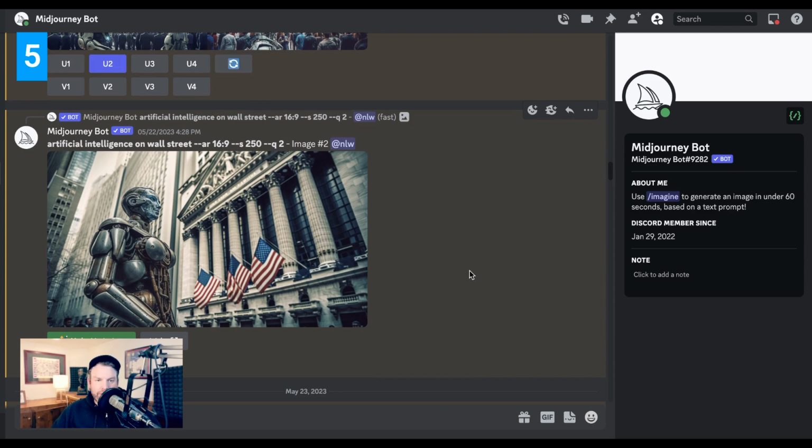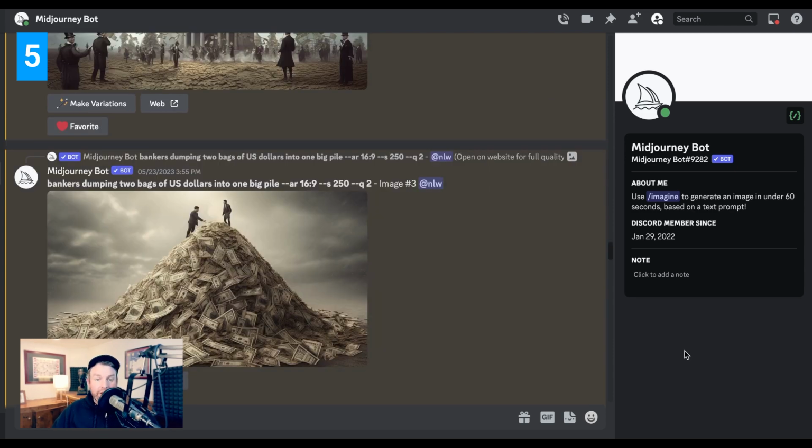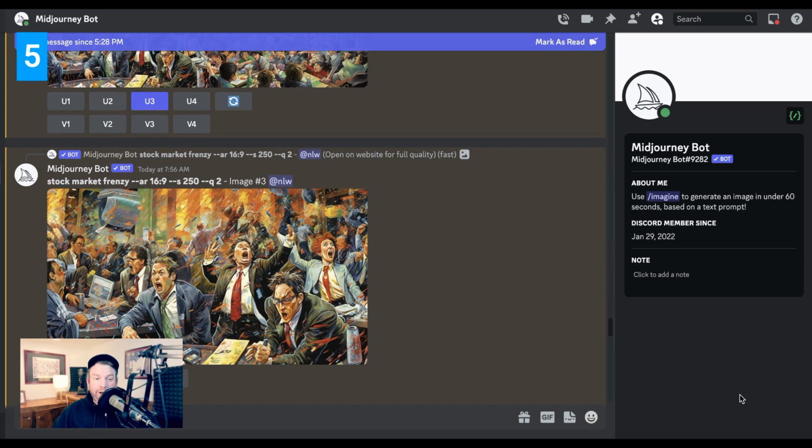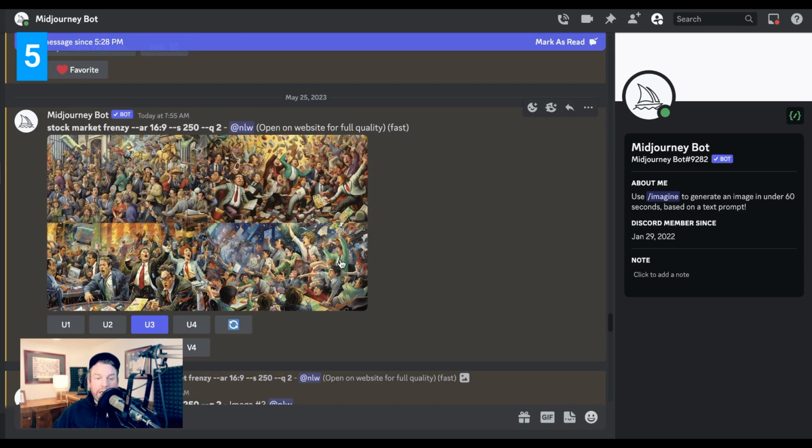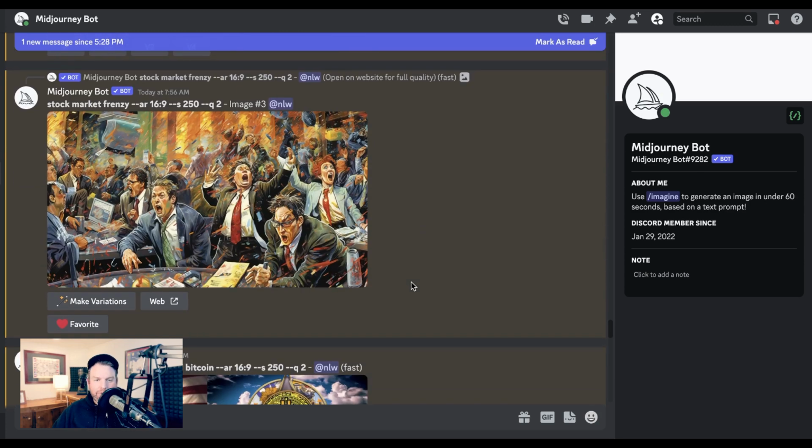Other recent uses for this were artificial intelligence on Wall Street. For a piece about the commingling of funds, I said bankers dumping 2 bags of US dollars into one big pile. For the NVIDIA breakdown brief, I wanted a picture of a stock market frenzy. And you can see that Midjourney went to illustrative styles, which is exactly what I was going for, even though I didn't specify illustration or painting.